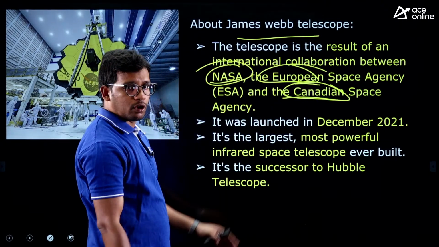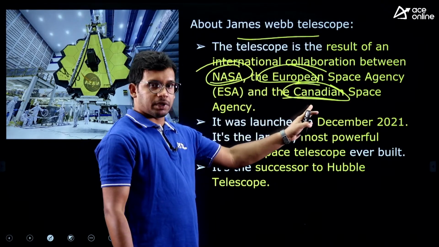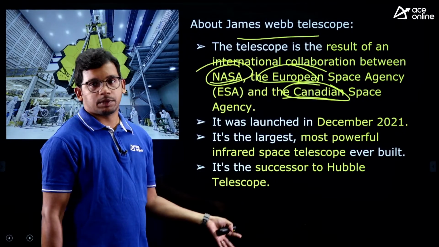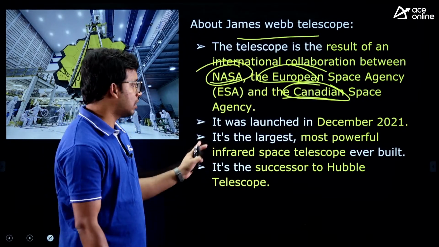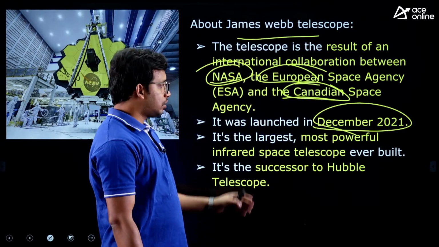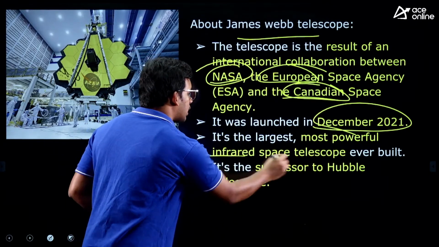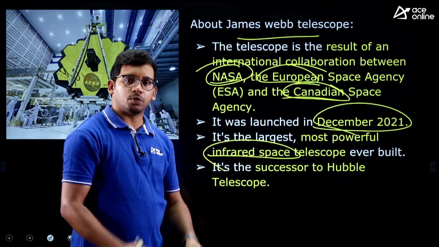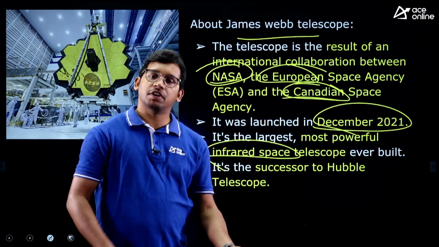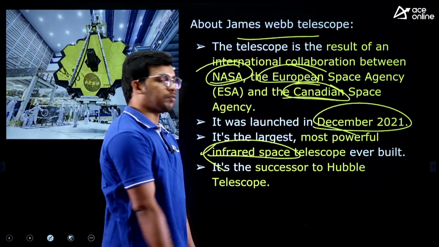Which countries were involved in the James Webb telescope? NASA, USA, the European Space Agency, and the Canadian Space Agency. India is not there, Russia is not there, the Italian Space Agency is also not there, important, right? It was launched in space on December 20, 2021, and this is the most powerful infrared space telescope ever. Telescopes work in different ranges based on the electromagnetic spectrum. It can be radio waves, it can be visible waves, and this telescope works in the infrared range.